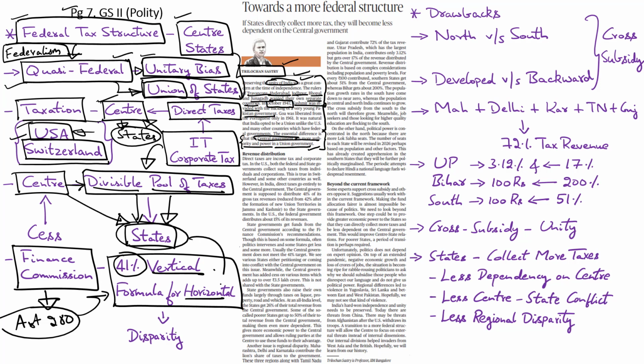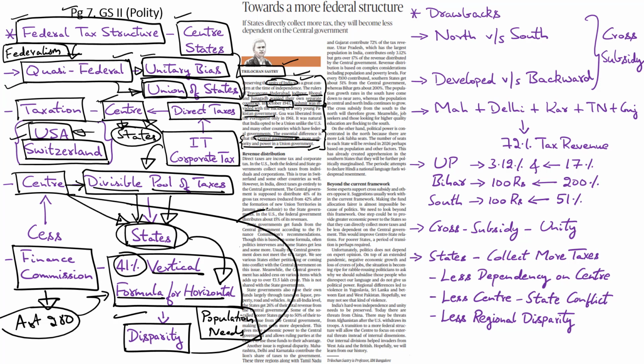This in turn is horizontally devolved to different states based on a formula depending on the population and the needs of each state. So this differential allocation to states definitely gives rise to regional disparity, as the center will always be motivated by political considerations while making these allocations. Upon this, the center imposes few taxes of its own, such as a cess, and even though it nearly collects 3.5 lakh crore rupees under cess, none of it is distributed to states.